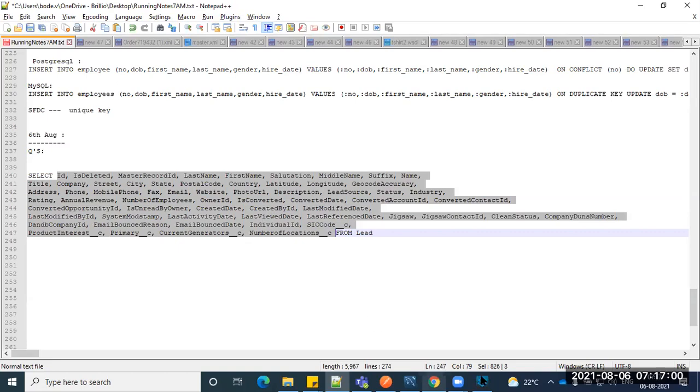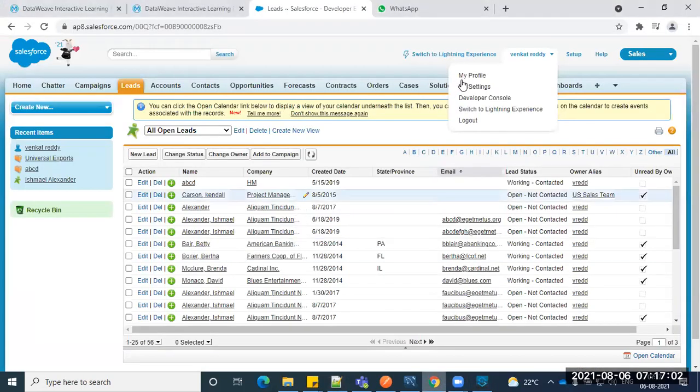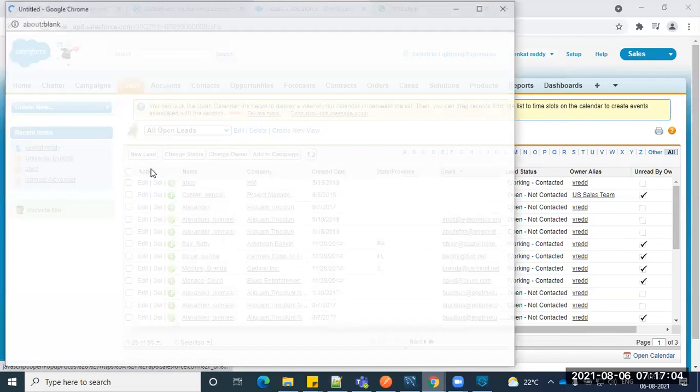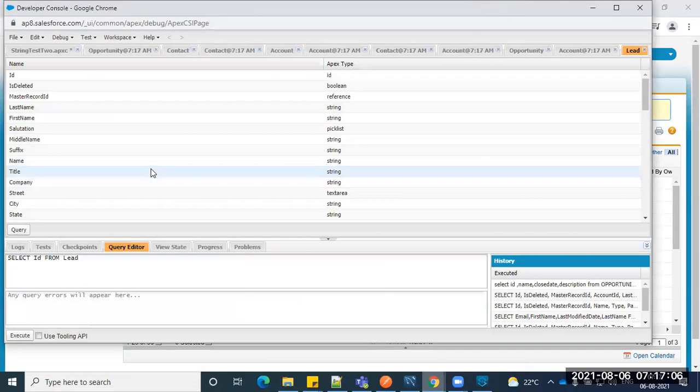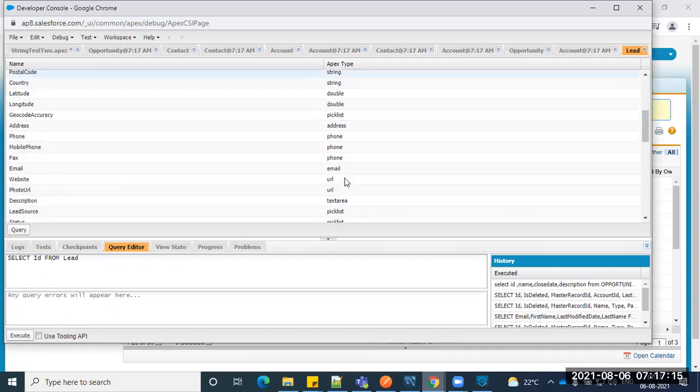Coming to the return type, which one do you have to choose? You can see the return types here for the lead: ID, reference, picklist.